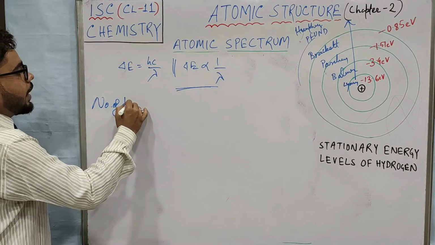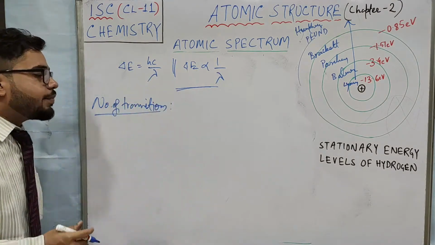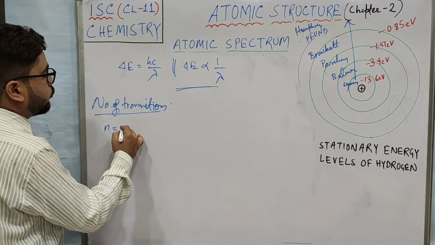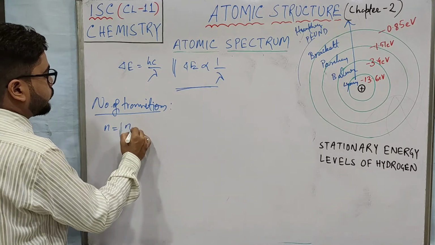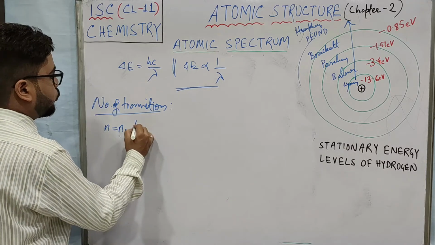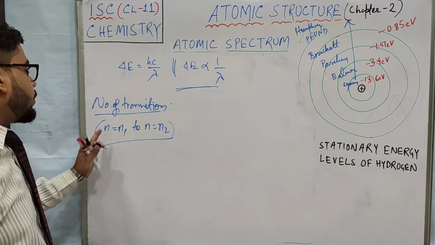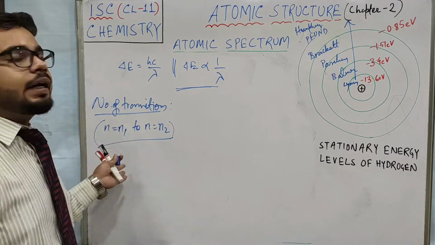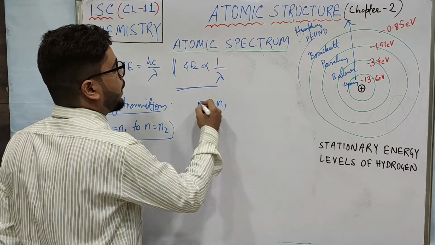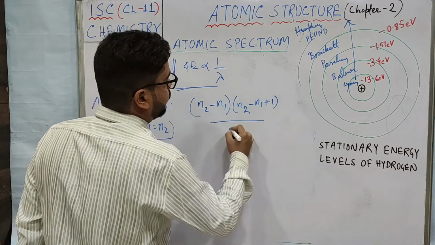Number of transitions. From here the question comes: calculate the number of transitions if an electron moves from n equals n1 to n equals n2. Suppose it can be given from the first line to the fifth line, or from the second line to the fourth line, whatever it may be. But you must remember the formula: n2 minus n1, times n2 minus n1 plus 1, divided by 2.